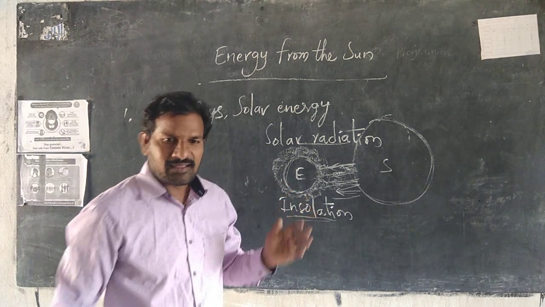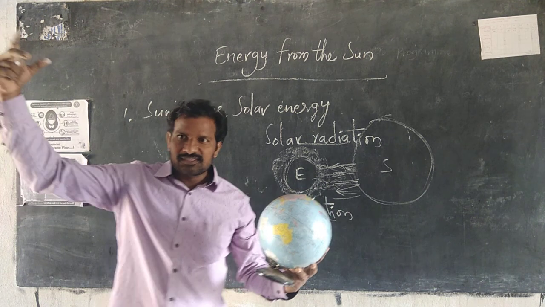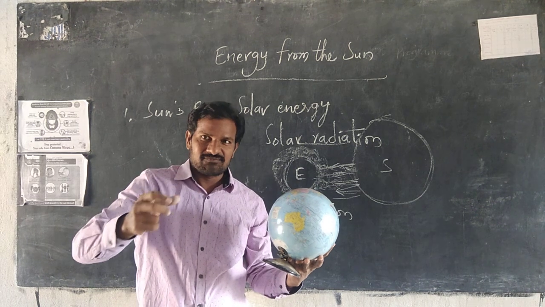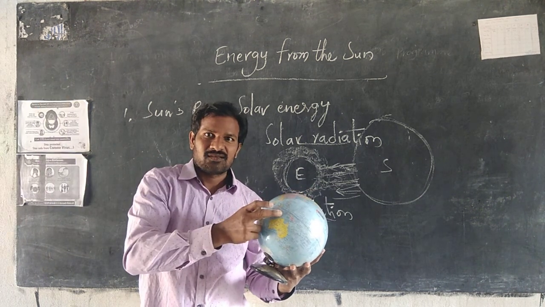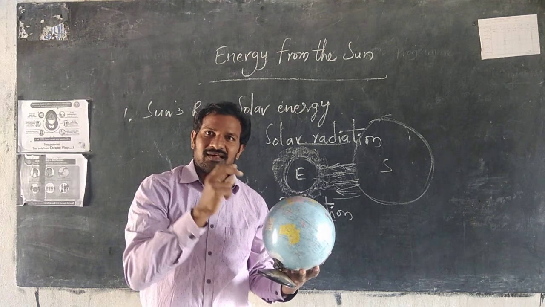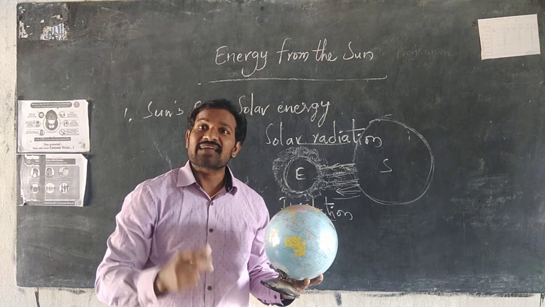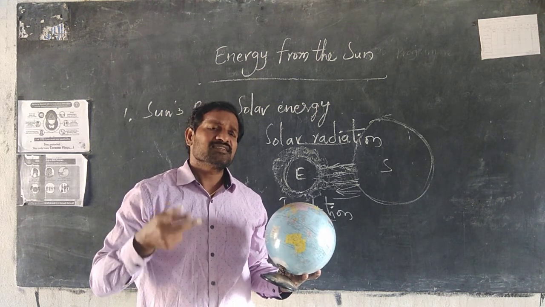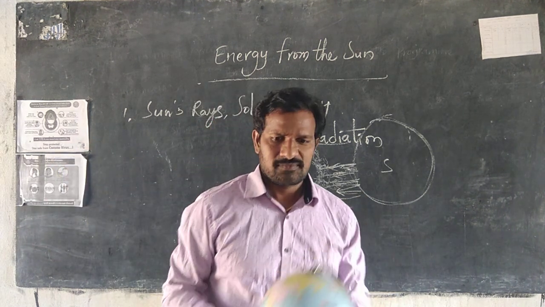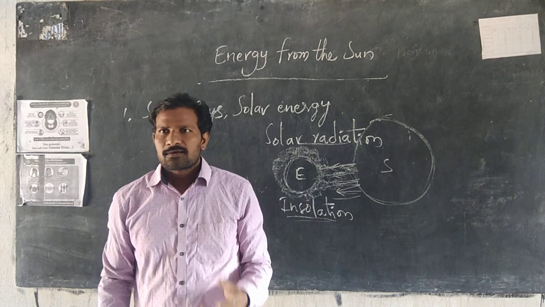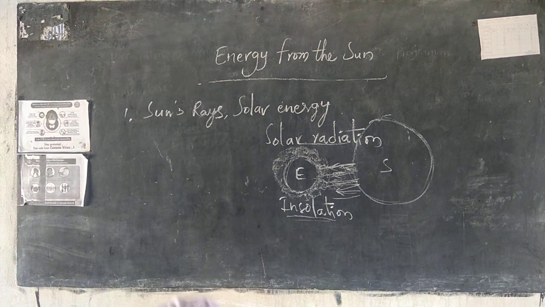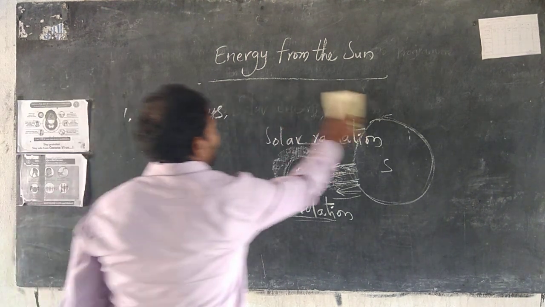Next, the sun's rays fall on the earth at a particular angle of incidence. What is that? Angle of incidence is the particular path along which the sun's rays fall on the earth. This angle of incidence continuously changes over the course of the year.